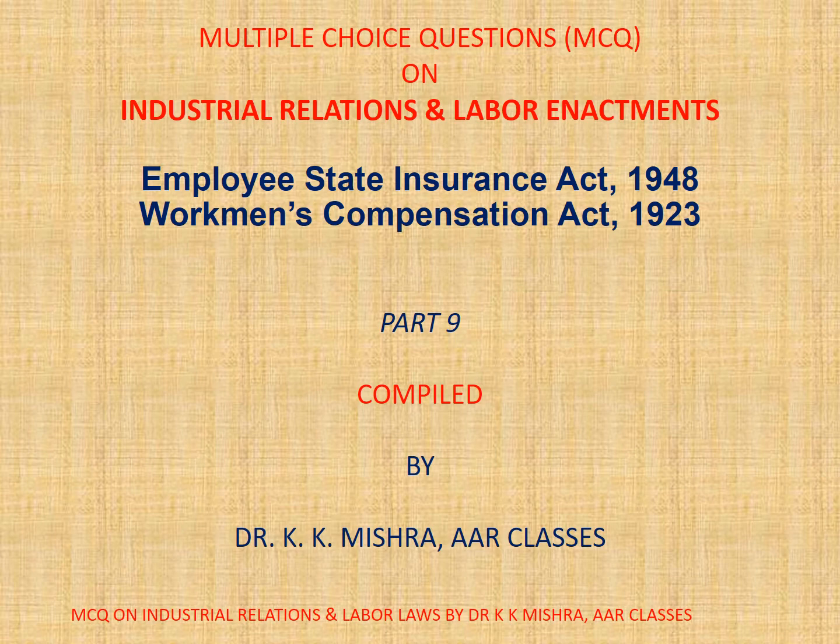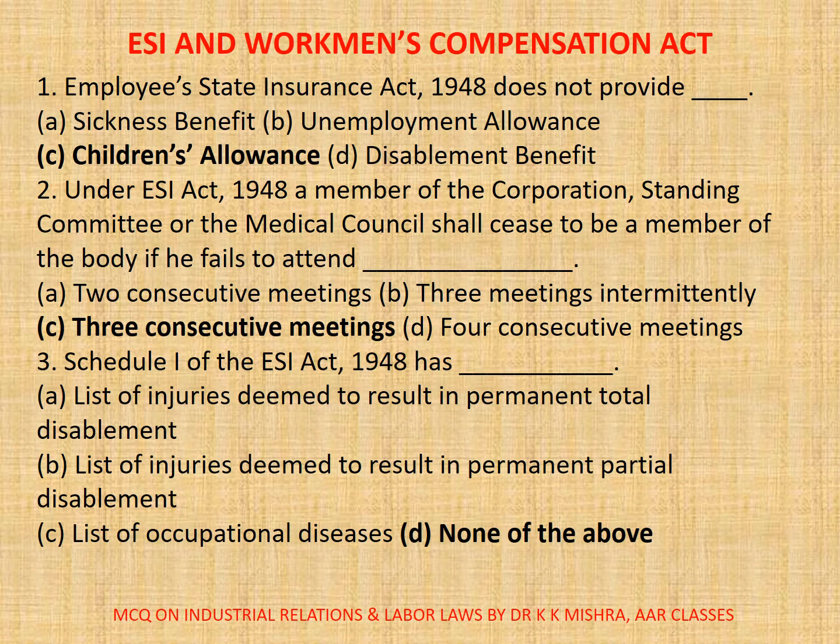Question 1. Employees State Insurance Act 1948 does not provide dash. A. Sickness benefit, B. Unemployment allowance, C. Children's allowance, D. Disablement benefit. Correct option is C. Children's allowance.